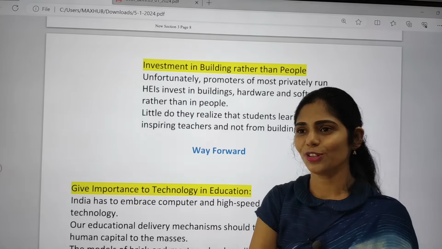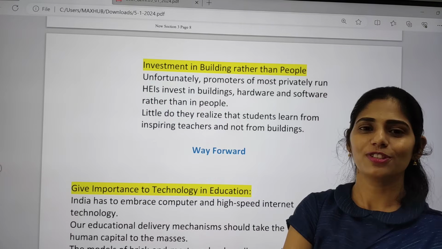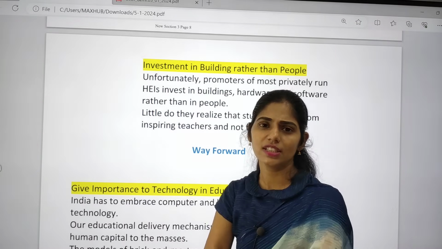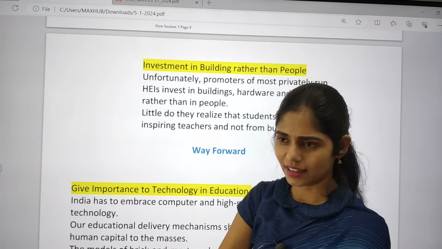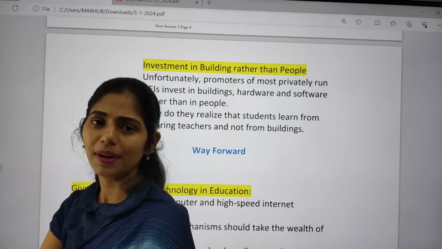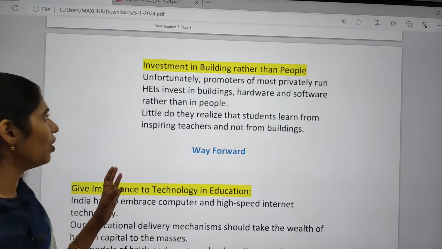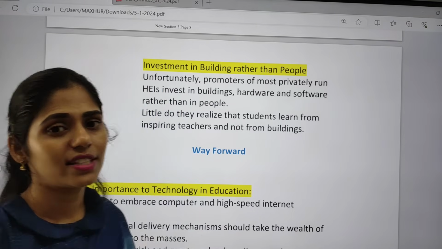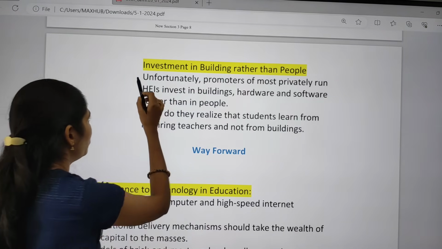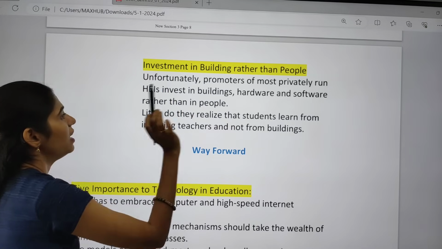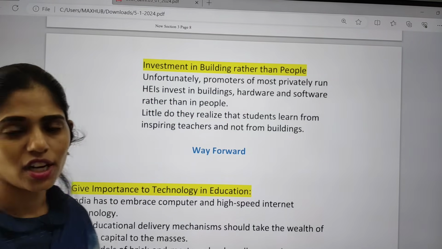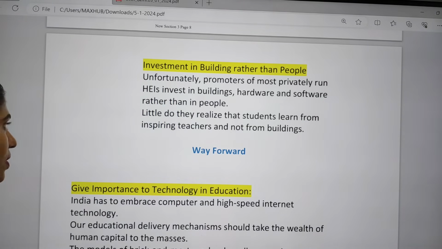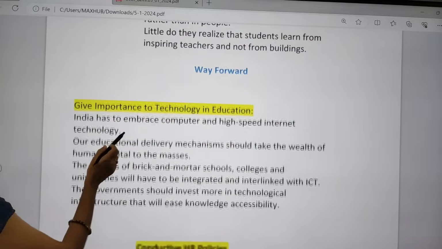study in the college, I saw that one building was rising, that was for MBA, and when I went to the 3rd year, one more building started, and in the 5th year one more building came up. So what happened here is that these higher education institutions are going for extending and investing in buildings rather than promoting education in the students, or promoting skill impartment in the students. And what is the way forward?